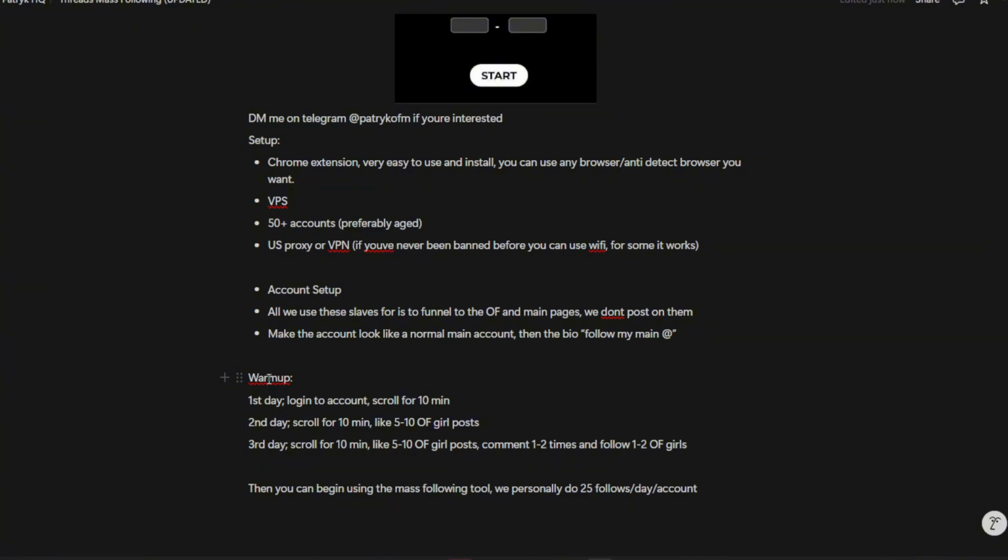We don't do anything else on those accounts after that. For the warm up, all you have to do is a very simple warm up. First day, log into the account and scroll for 10 minutes. Second day, scroll for 10 minutes and like 5 to 10 OF girl posts. Third day, scroll for 10 minutes, like 5 to 10 OF girl posts, comment 1 to 2 times, and follow 1 to 2 OF girls. On the fourth day, you can begin using the mass follow tool.